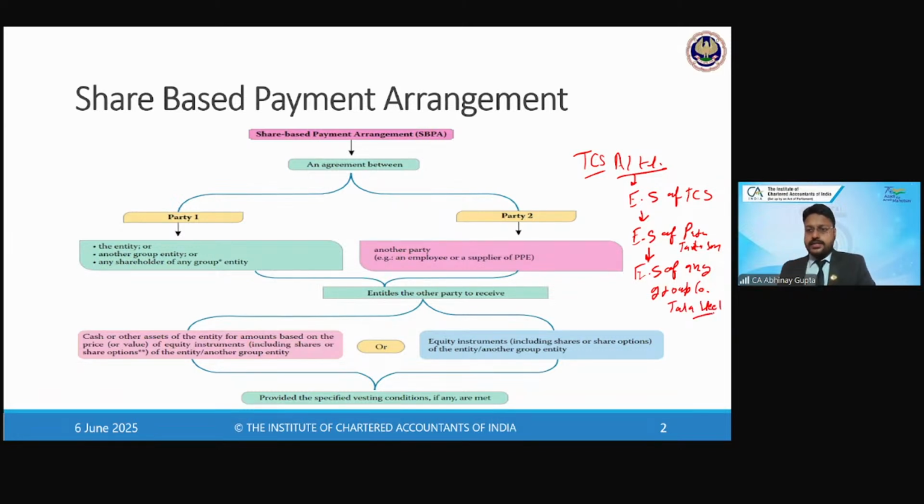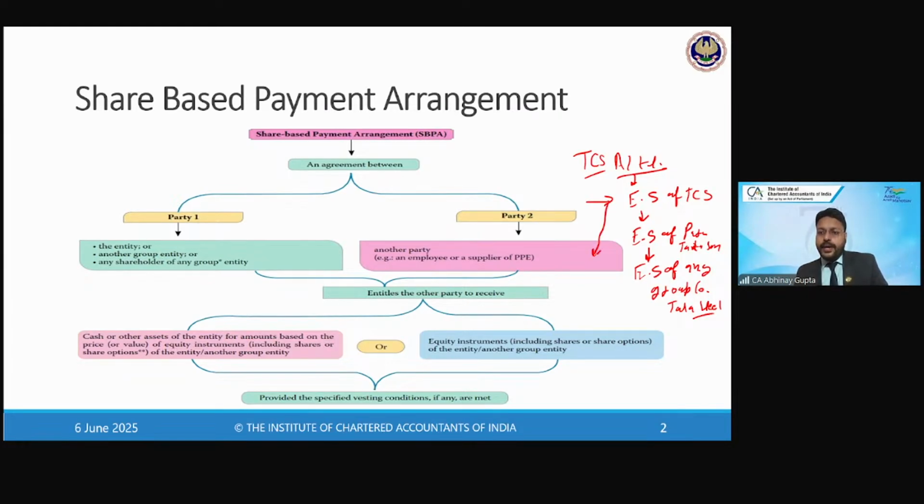So that's what the standard says. If the entity agrees to discharge its obligations towards employees or third parties in lieu of their services by issuing either its own equity shares, or the equity shares of its parent company, or the equity shares of any other group company within the said group, then those transactions are covered by Ind AS 102. Now, the standard further extends and talks about either the entity can issue the equity shares.